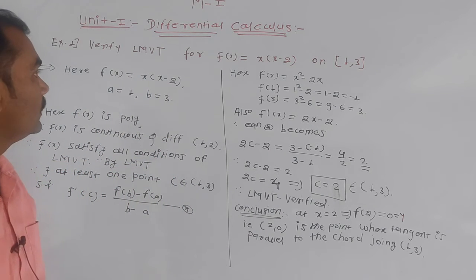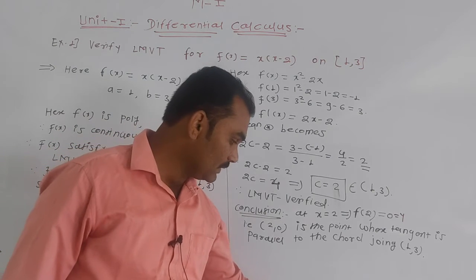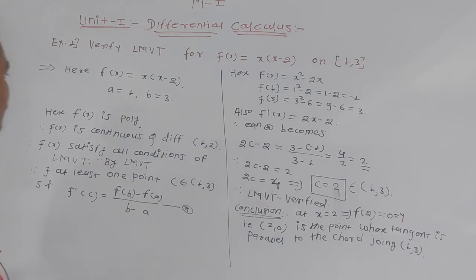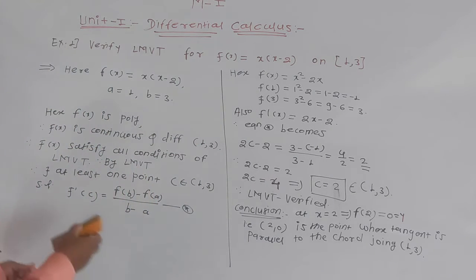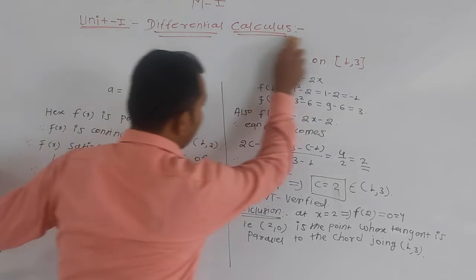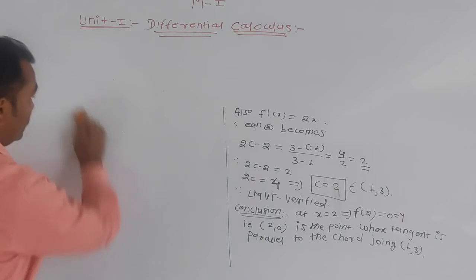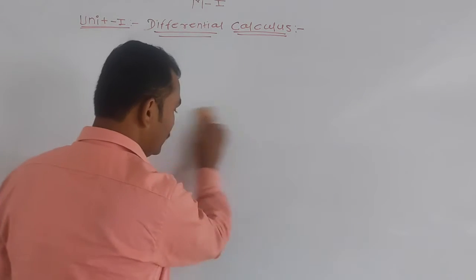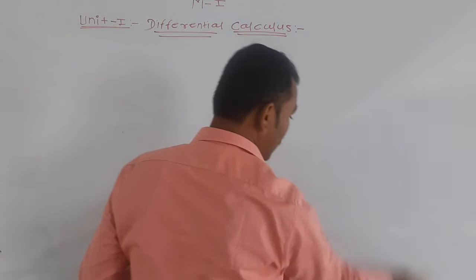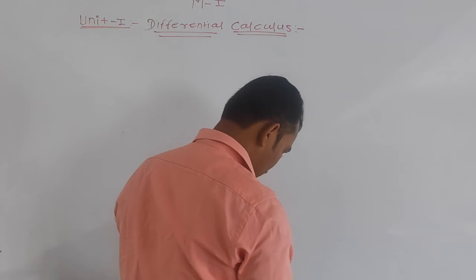This is example first on LMVT, that is Lagrange's mean value theorem. Okay, now second example we have to discuss about some inequalities. Okay, कौन सा भी क्वेश्चन आ गया यहाँ पे तो we have to solve. इतना डिफिकल्ट नहीं है वो. करेक्ट. Now we have to discuss some inequalities on that topic, that is inequalities on LMVT, Lagrange's mean value theorem. Okay, now look on the board. By using LMVT we have to show some inequalities.